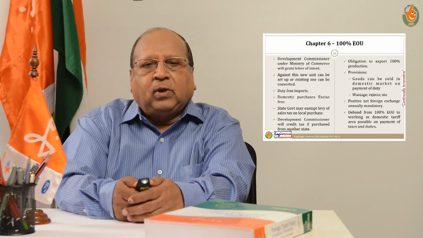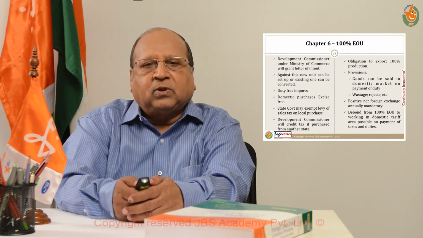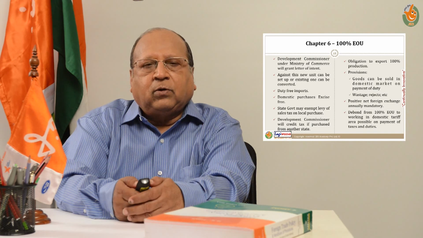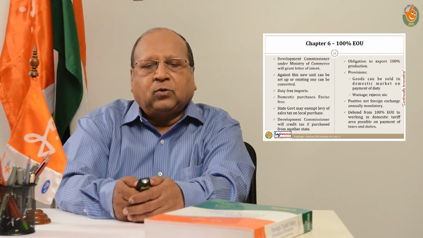The state governments where the units are located may exempt them from levy of sales tax on what they purchase from others. The development commissioner will give refund of the CST that is payable when the unit purchases goods from a state other than the state where he is located.